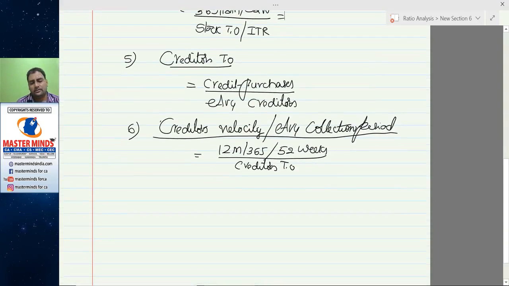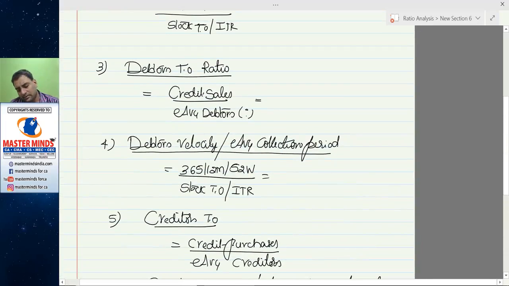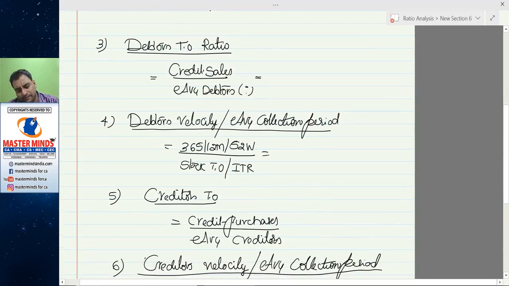Similarly, see, if the debtors turnover ratio increases, the frequency of credit sales increases, and debtors velocity decreases.